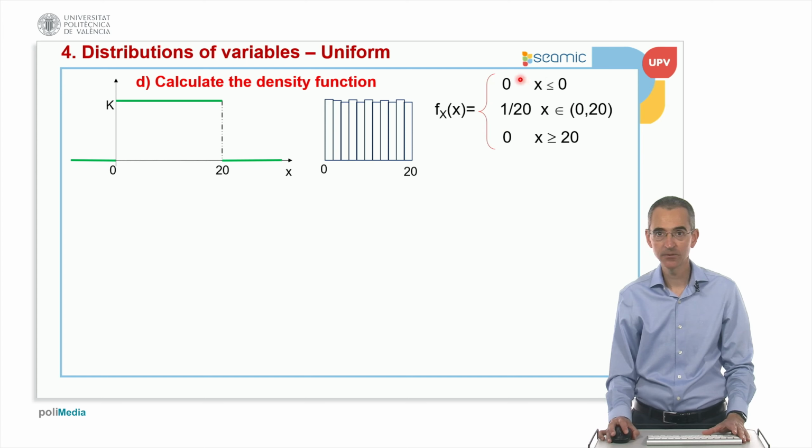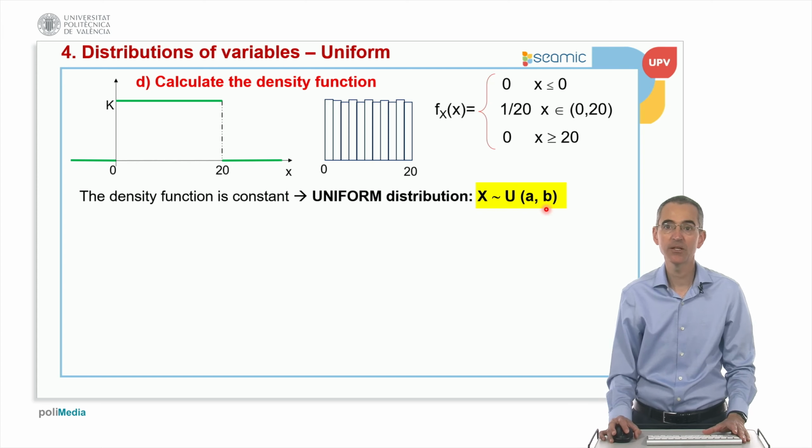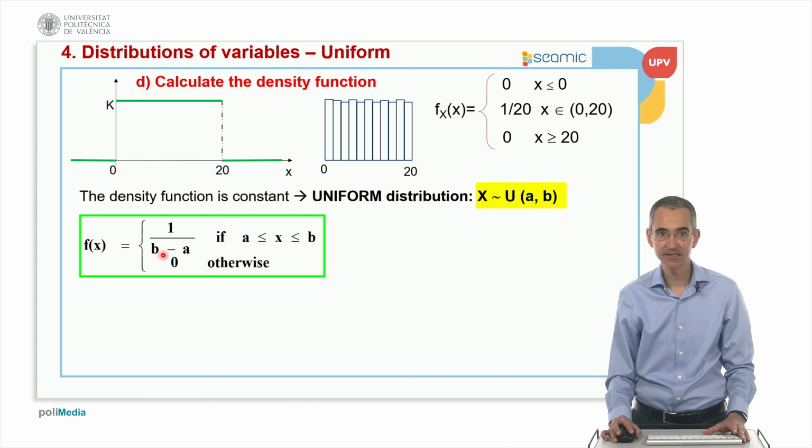Less than 0 is null, higher than 20 is also null, and between 0 and 20 it's a constant. Good. The density function is constant and it's called a uniform distribution. We usually represent it like this: X follows a uniform distribution, and it has two parameters that we call A and B. A is the minimum value and B is the maximum value. So we say that the density function of a uniform distribution is 1 divided by B minus A in this range of values and 0 outside this range.